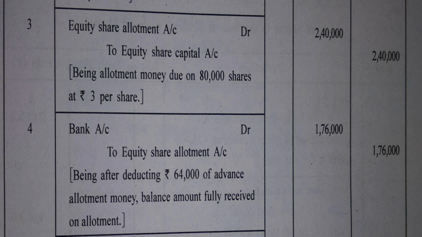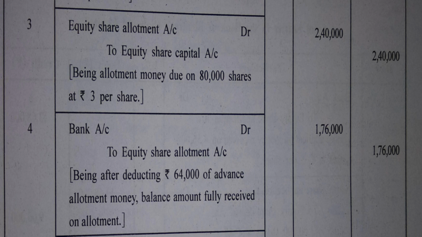Once we are done with the step of application, the next step is of allotment, when allotment money becomes due. Yes? So what is the journal entry when allotment money becomes due? Equity share allotment account debit to equity share capital account, 80,000 into 3, which gives you 2,40,000 rupees, not shares. Now simply we are supposed to consider 80,000 only. Yes?